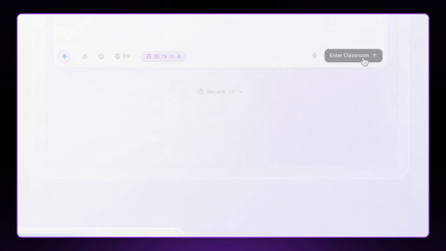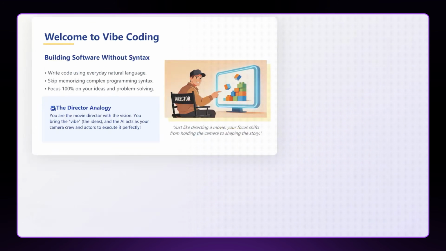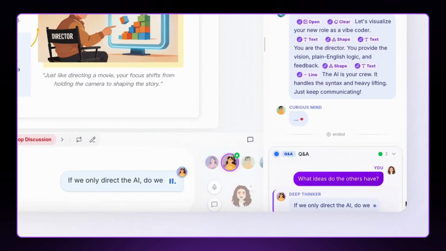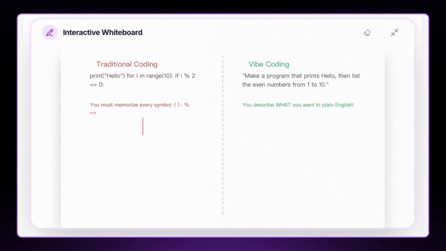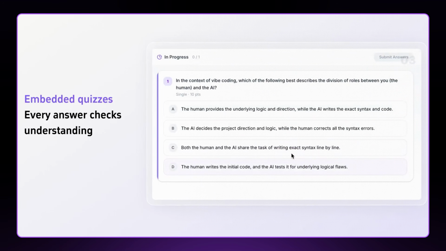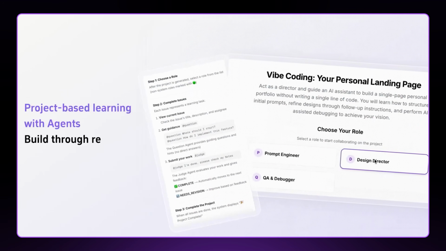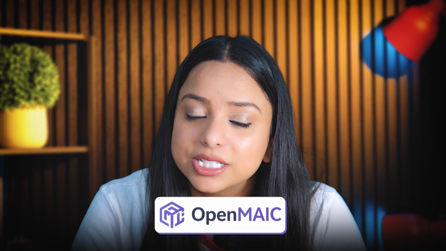But today, I want to show you a tool that is genuinely trying to fix that by generating a personalized AI course for you for any topic you want, while giving you that exact classroom experience in online learning. Here, you can get an AI teacher who actually talks to you, AI classmates who ask questions and discuss concepts during the class, a live whiteboard, interactive quizzes with AI grading, and everything you get in a live classroom generated by AI in one click. This is exactly what OpenMAIC does, and today I'm going to show you how this works live.